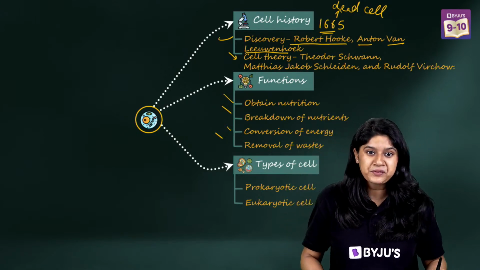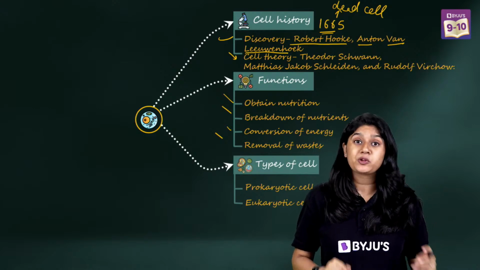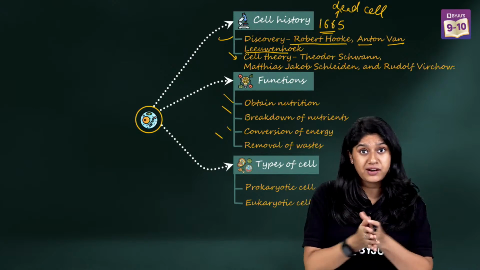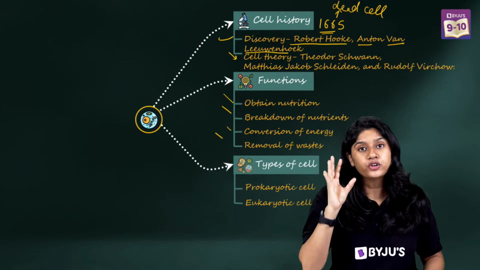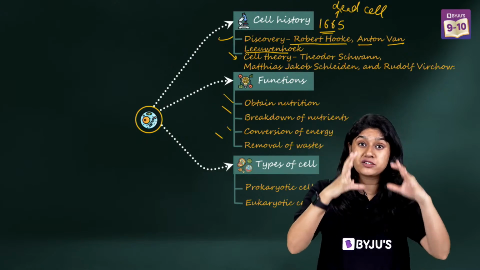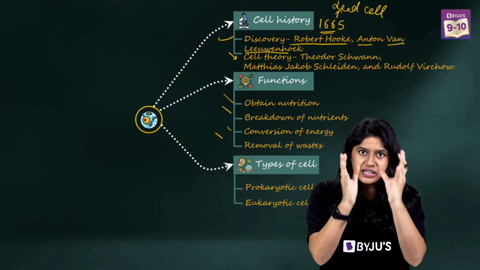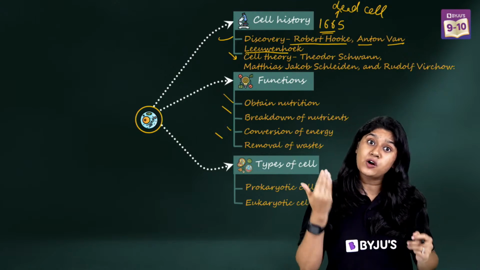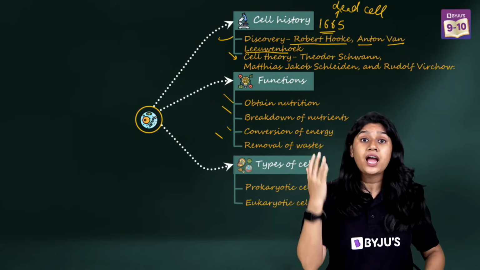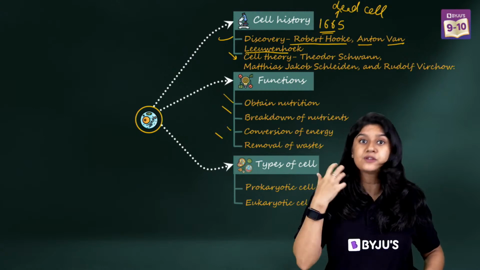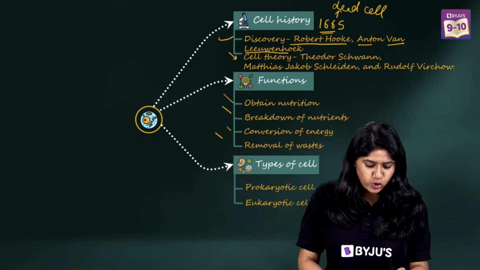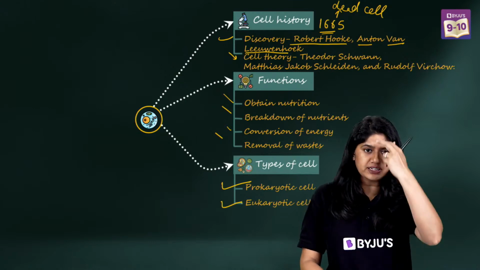The example of the prokaryotic cells is the bacteria. And when we talk about the eukaryotic cells, we have two types: the plant cell and the animal cells. Eukaryotic cells have the properly defined nucleus. The genetic material is present inside the nuclear membrane. And of course, they have the different organelles, and these organelles help in various functions. So we have two types, prokaryotic and eukaryotic cells.